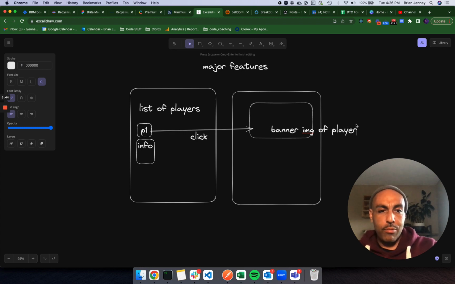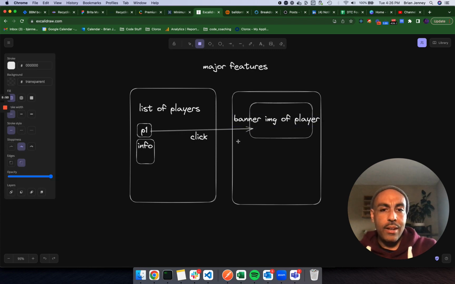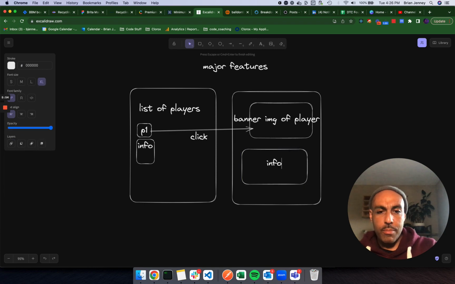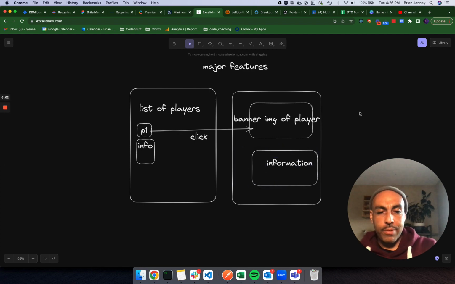Again, we're not going to spend too much time digging into all the intricacies of this page. We're just going to try to get something down there. And lastly, we're going to put some more information about the player here.